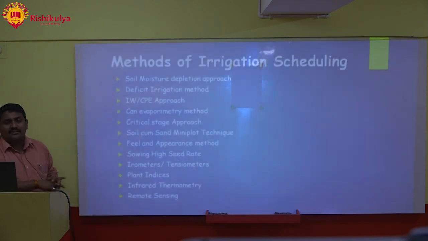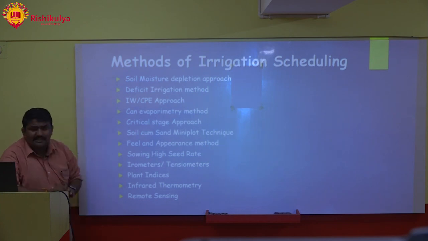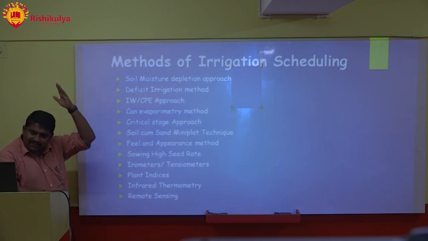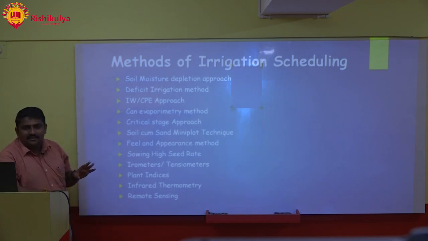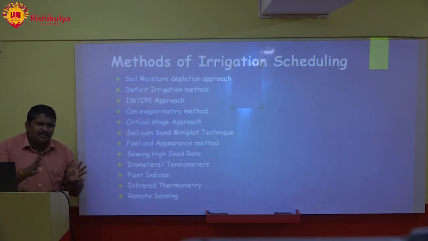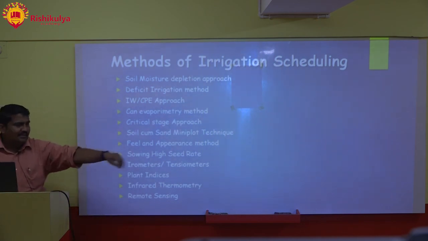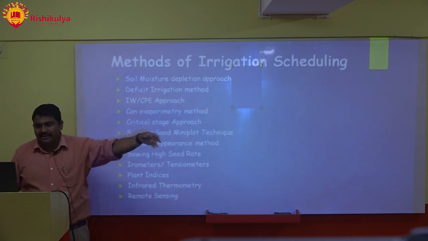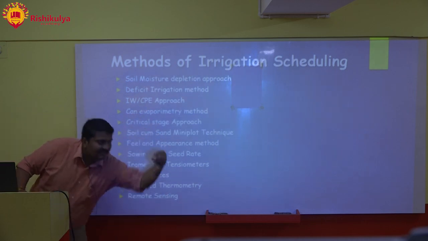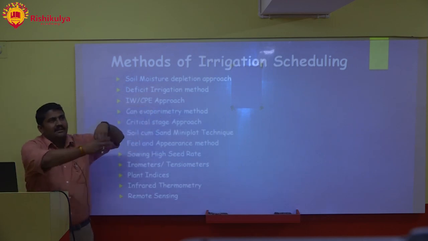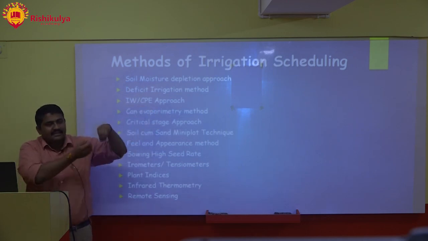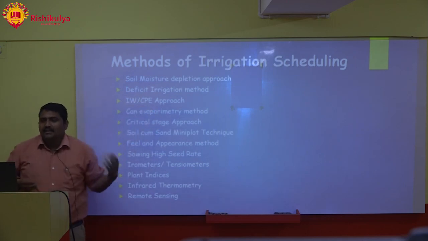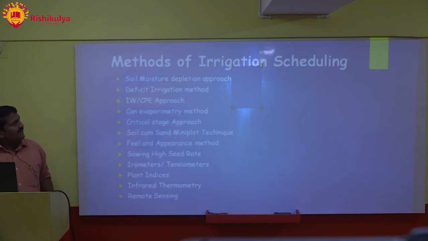Methods of irrigation scheduling: soil moisture depletion approach. These methods you need to remember by heart. They will ask you these 10 methods as they are, and there is no need to mug up, you will understand it yourself. A farmer will take up the soil, and even you, having all graduated, will know. If it is friable and flying in the air, that means it has very little moisture. So one method is the soil moisture depletion approach.